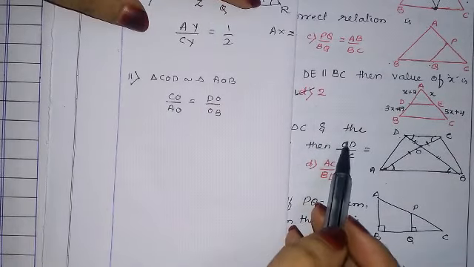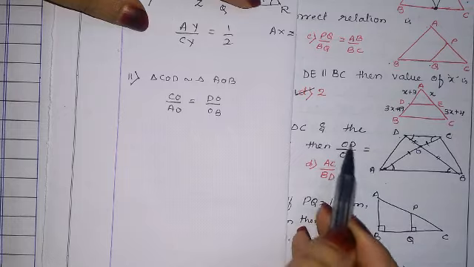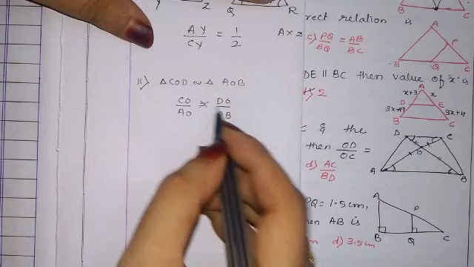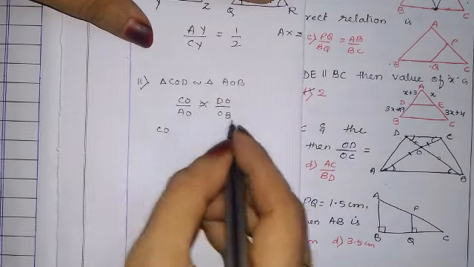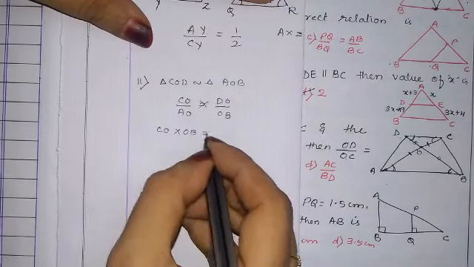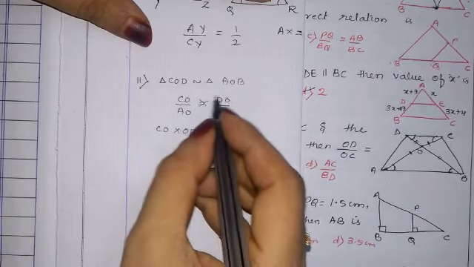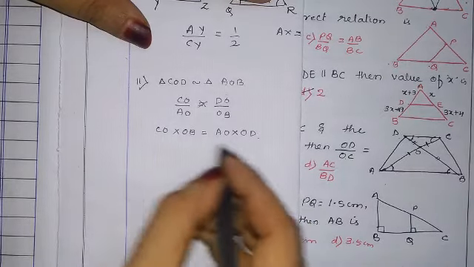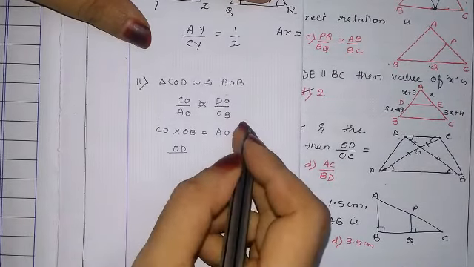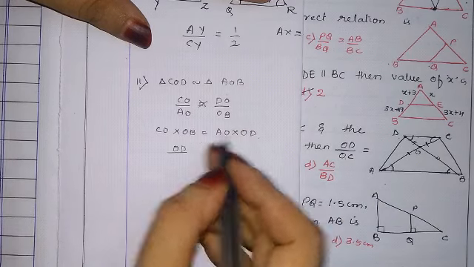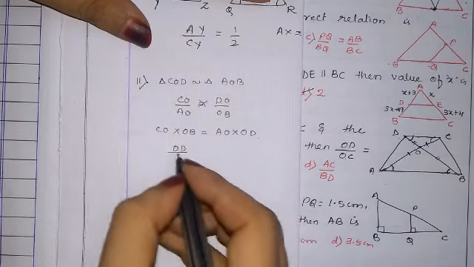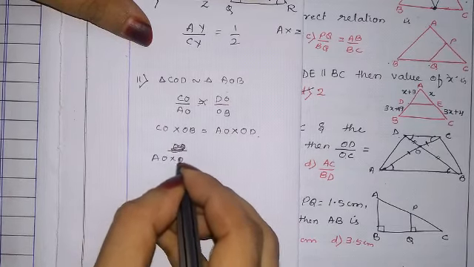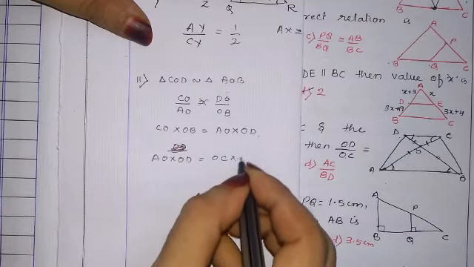But what we have got is OD by OC. But here we didn't get OD by OC. So we'll cross multiply. Okay. CO into OB is equal to AO into OD. Now what we need is OD. We'll keep OD this side only, and bring OC here. Are you getting what I am writing? If you are confused, we will write AO into OD is equal to OC into OB.